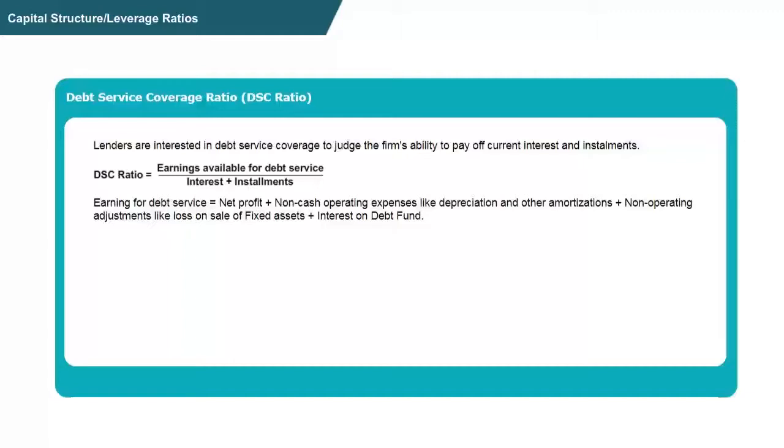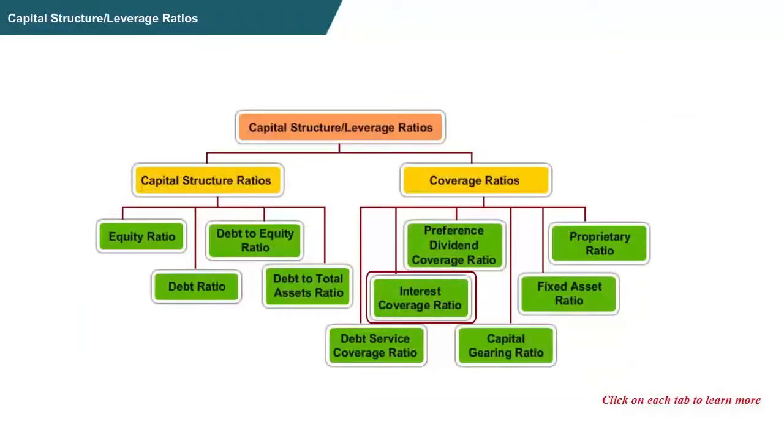In the numerator, we have earnings available for debt service. The formula for it is net profit plus non-cash operating expenses like depreciation and other amortizations, plus non-operating adjustments like loss on sale of fixed assets, plus interest on debt funds.